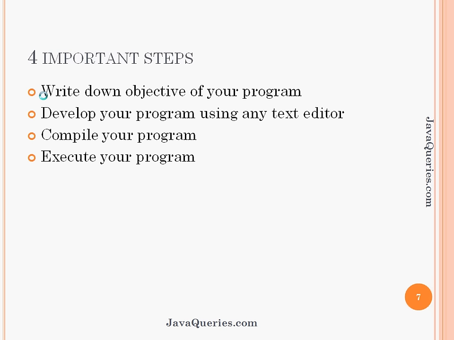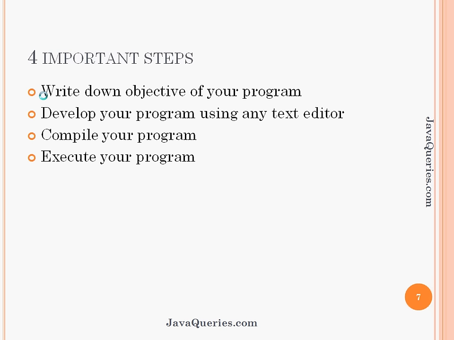It doesn't matter, you don't need to know the Java programming language or English or any other specific language. You can write this set of instructions in your own language on a piece of white paper or in a notepad on a computer. Once you are done putting down your objective in the form of instructions in the simple language that you understand, that means you're ready to start writing the program.